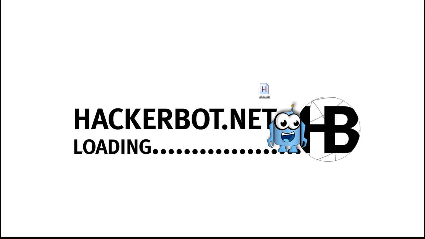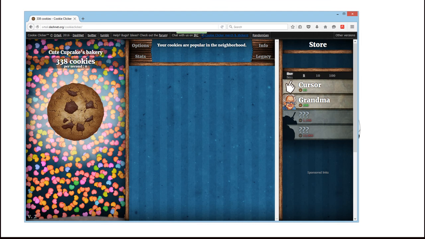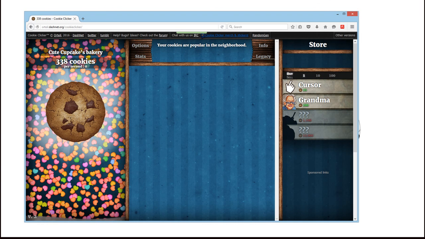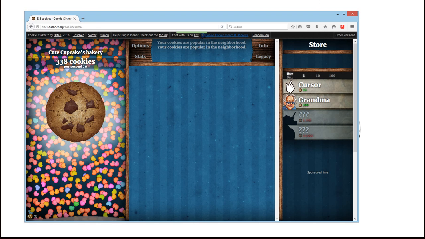Alright, so once you have customized this script to your liking, you can just save it, and the .ahk file should automatically be executable by just double clicking it once you have AutoHotkey installed, of course. Now, for demonstration purposes, I'm going to use Cookie Clicker, one of the most known clicking games, which can be exploited using this kind of thing.